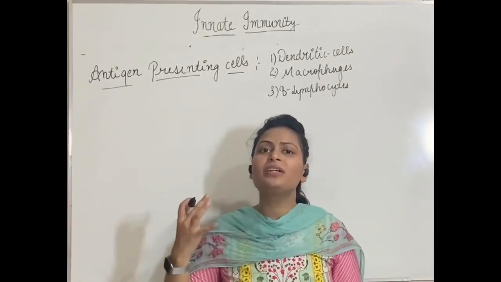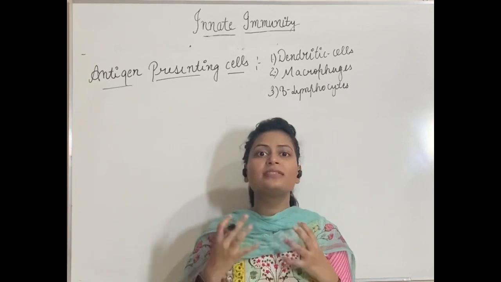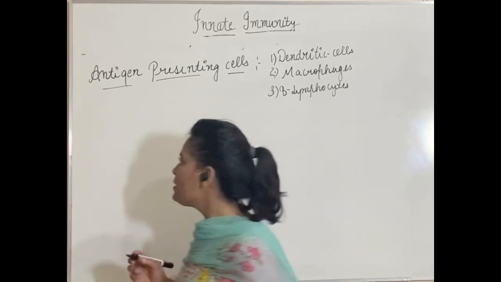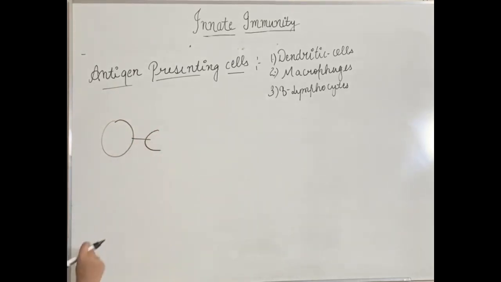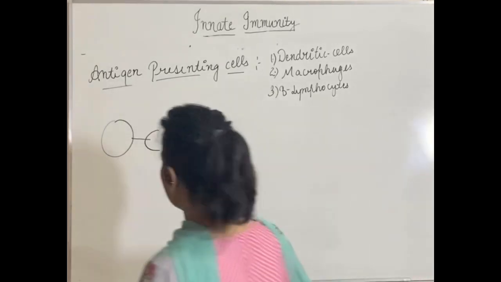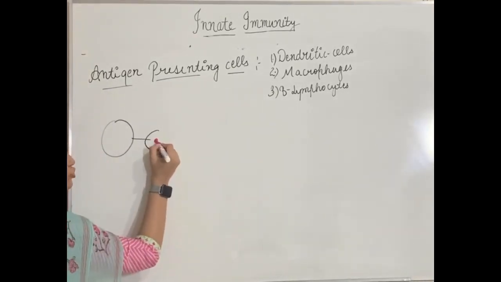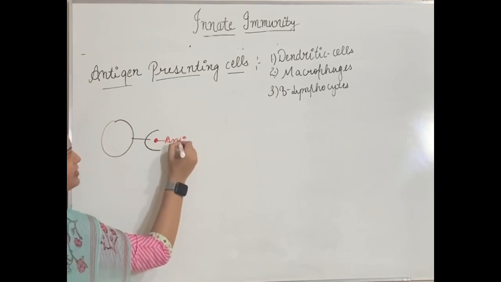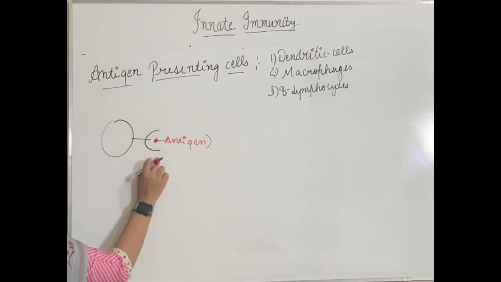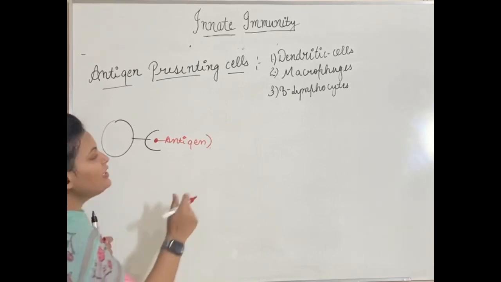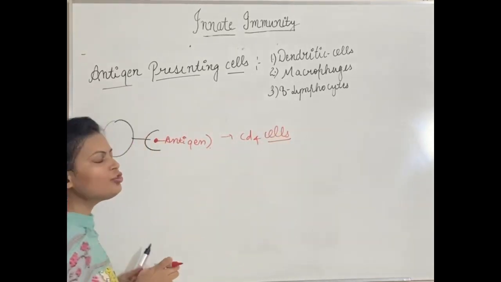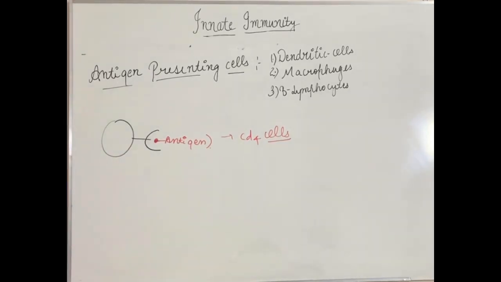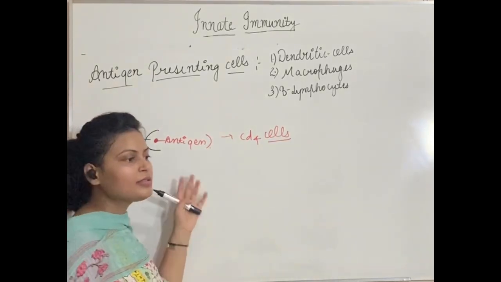They are helping helper T cells, or you can say CD4 cells, by showing antigen on their surface like this. For example, see, like this. They will show this is antigen. This is how they are showing the antigen to CD4 cells, or you can say helper T cells. And later on you know what helper T cells will do. But the question arises, how is this thing happening?